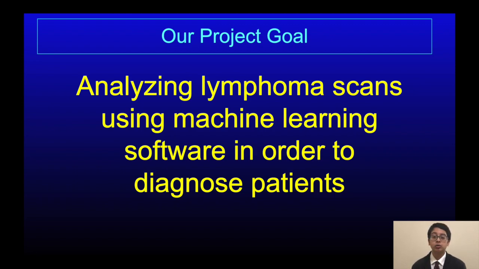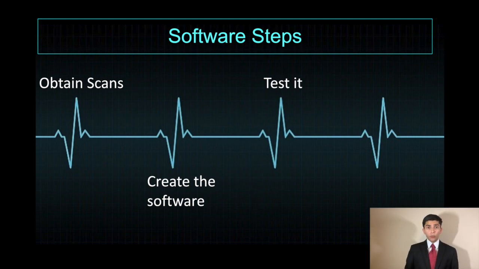This served our goal to incorporate machine learning into the process of detecting lymphoma. We aim to create a relationship between the software and the radiologist. This would also allow us to have the skills of the radiologist as well as the reliability and speed of the technology. With a clear goal in mind, we then created a plan for how to accomplish our project. In order to succeed, we need to A. Obtain training data, B. Create the program, and C. Test it to ensure the software works properly and accurately.